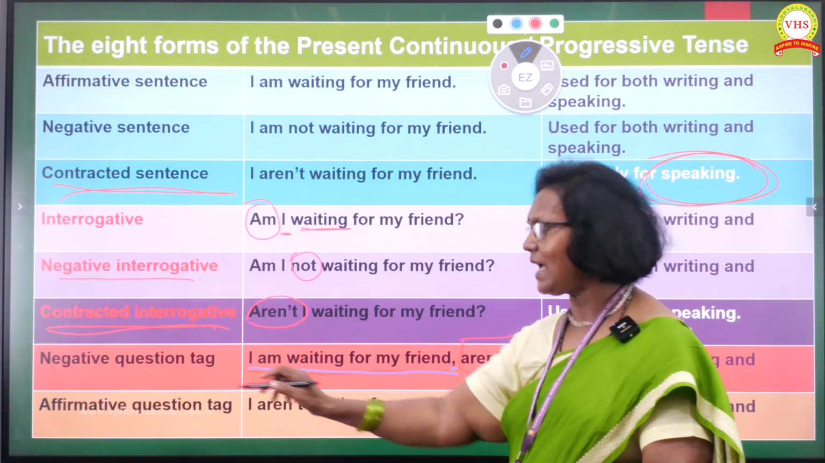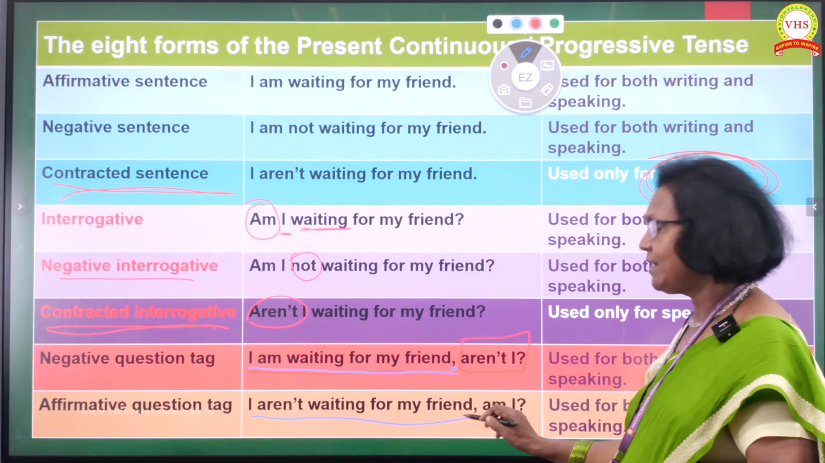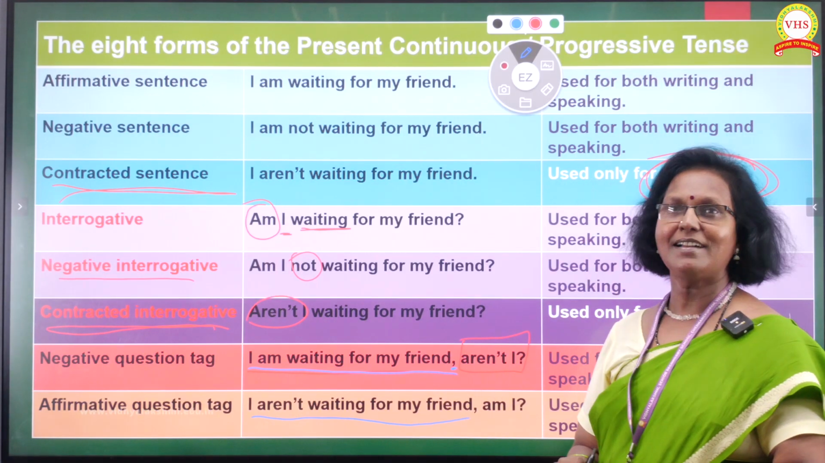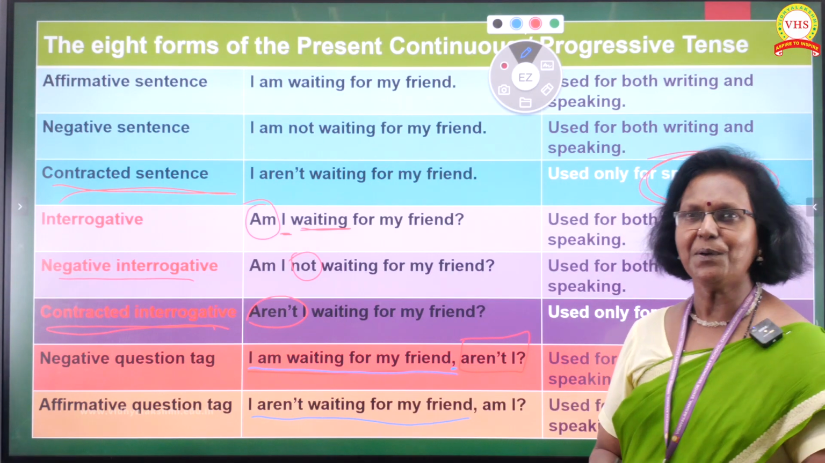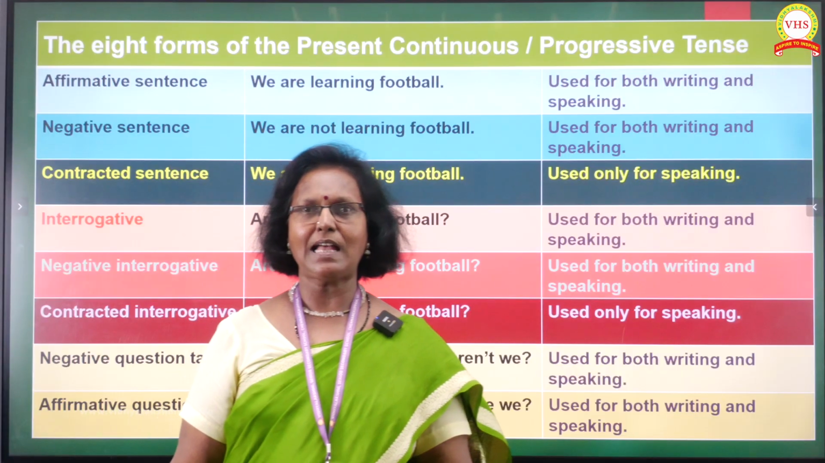And the next one is the affirmative question tag. We write the negative part first. I aren't waiting for my friend, comma, am I? Same thing. What do you learn? In this slide also, I have taken another example.